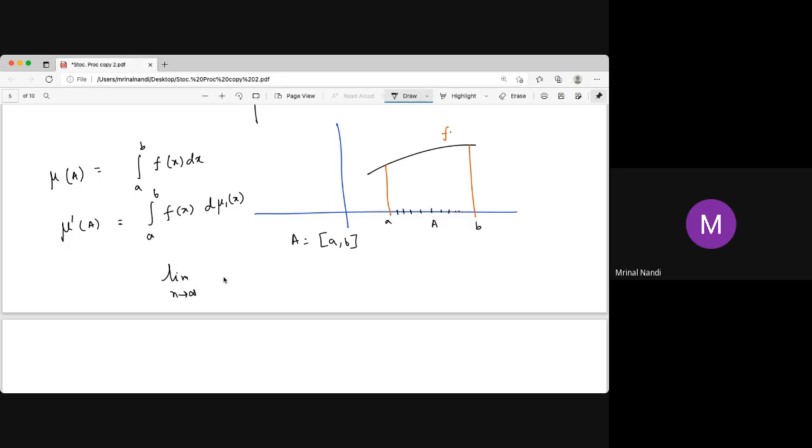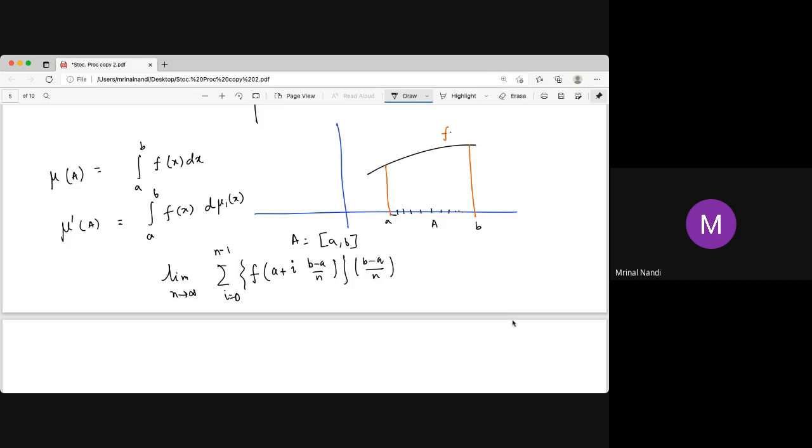This is the sum over f of (a plus i h), where h is just (b minus a) by n. That is the height, and you have to multiply it with the length, the base, which is h, then sum over i equal to 0 to n minus 1.